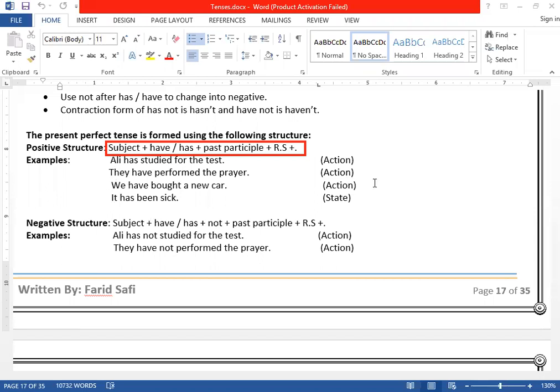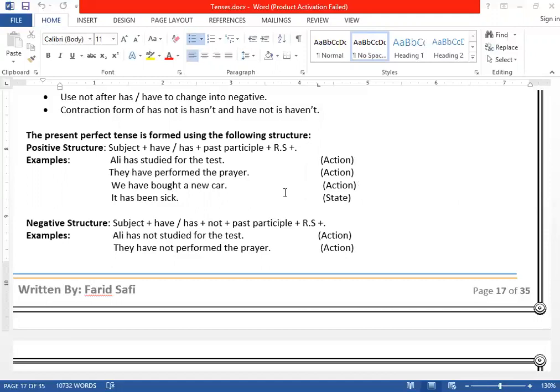But can you see here, this one is a state. How can we express a state? Look, I have been. I have, because of the subject, and now we need the third form of the verb, and the third form of be is been. I have been sick. So what does it show? It doesn't show an action, it shows a state. Whenever you want to show a state, you will use been after has and have. So the third form of the word will always be been.